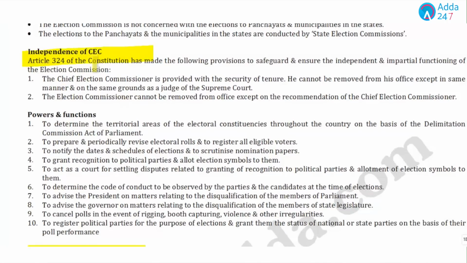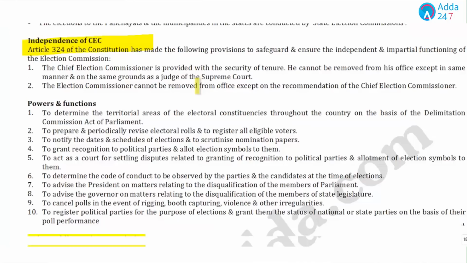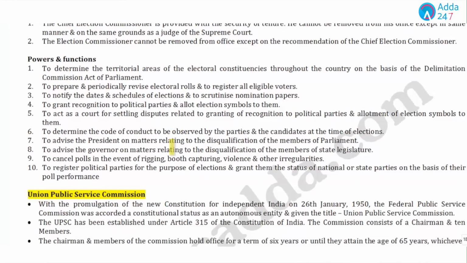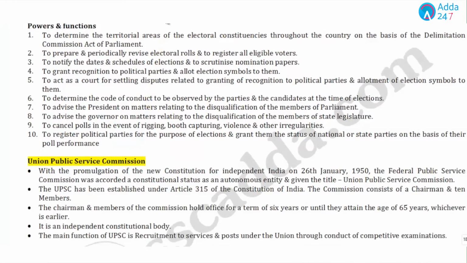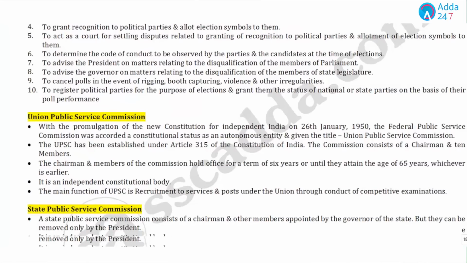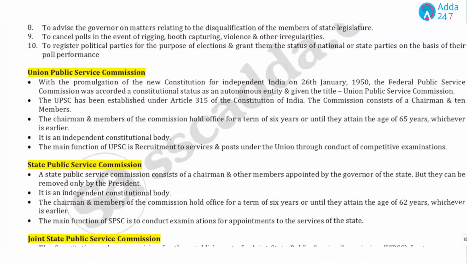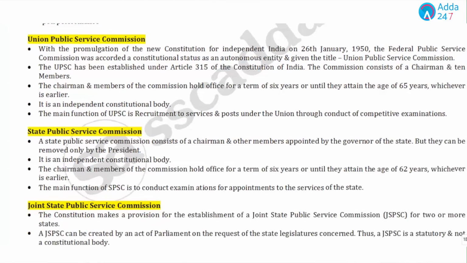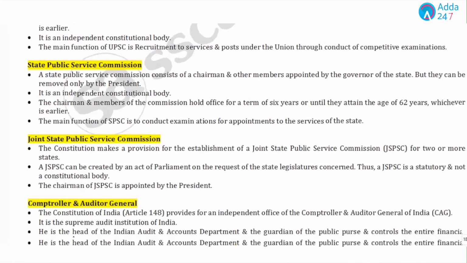Independence of the Election Commission: Article 324 of the Constitution has made provisions to safeguard and ensure the independence and impartial functioning of the Election Commission. You have to learn the powers and functions. Students, you have to go through the UPSC, the Union Public Service Commission, the State Public Service Commission, and the JPSC, that is the Joint State Public Service Commission.